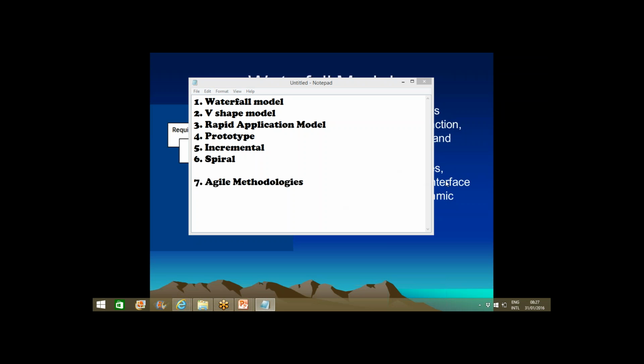Okay, the first and foremost model, the old traditional model, is the waterfall model. The waterfall model is one of the major development models, which is used regularly in industry. So what is this waterfall model? The name itself specifies that the development activities will be done in the flow of water.